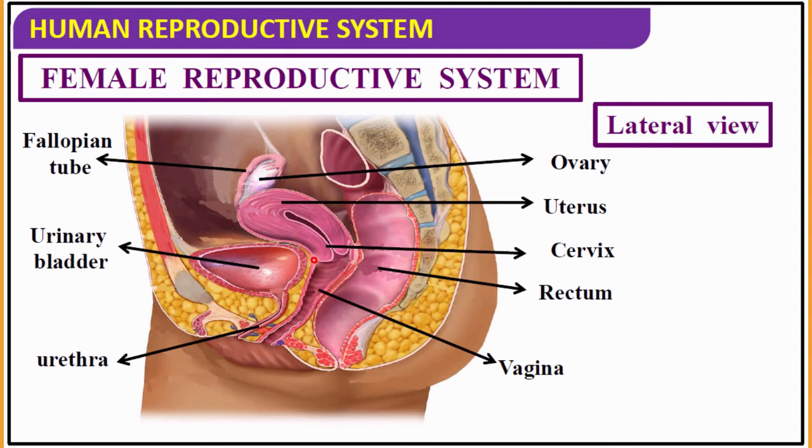And if you observe here, it is situated in between the digestive tract and the urinary tract. Here you can see the rectum, which is a portion of the digestive tract, and here you can see the urinary bladder, which is a part of the urinary tract. So in between the urinary tract and digestive tract, the female reproductive system is situated.